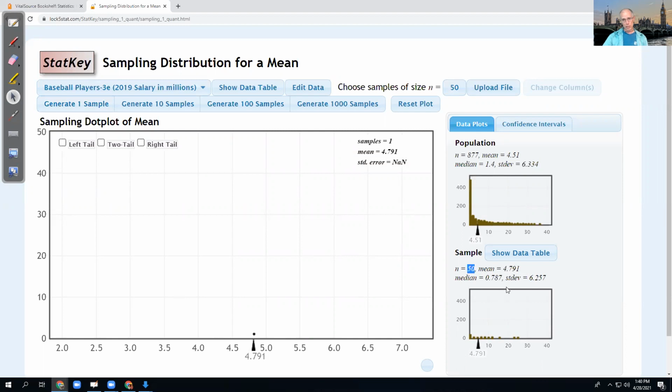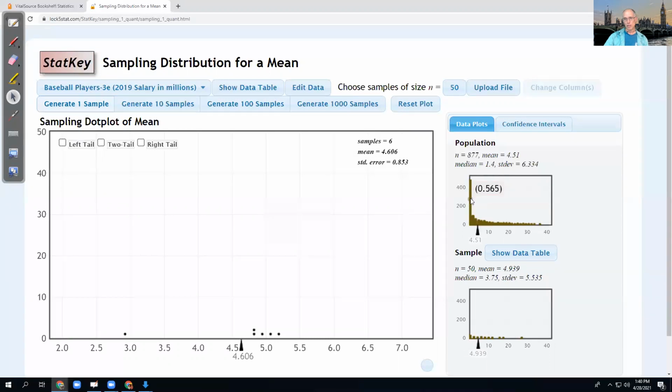Now, something that's important about taking a sample is that if somebody else made a random sample from this population to generate a new one, they're going to get a different set of numbers. So this new one right here, oh, that's mine, the new one over here, has a mean of 4.939. And if we generate another sample, so we randomly select 50 of the baseball players, we get a different mean. Every time we generate a new sample, we're going to get a different mean. Sometimes they could be extremely different. And it's not improbable, right?